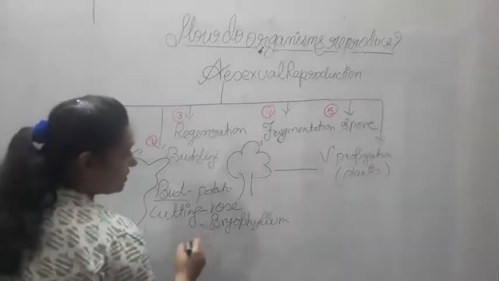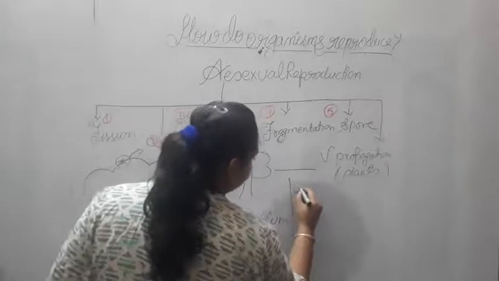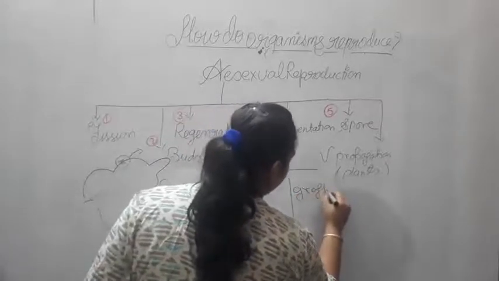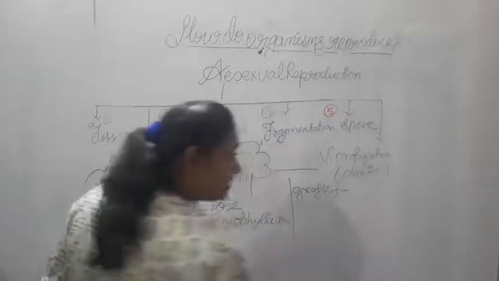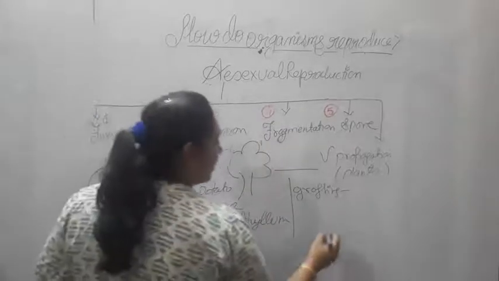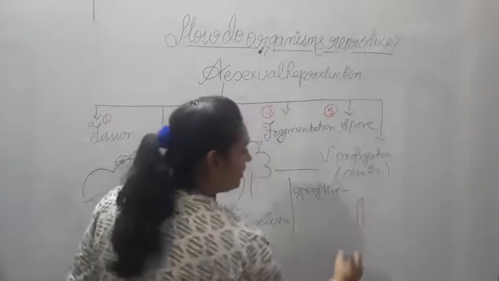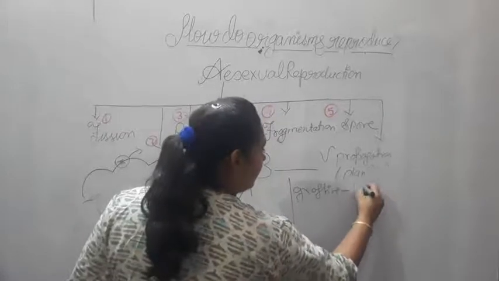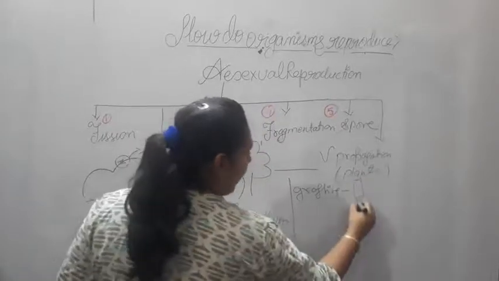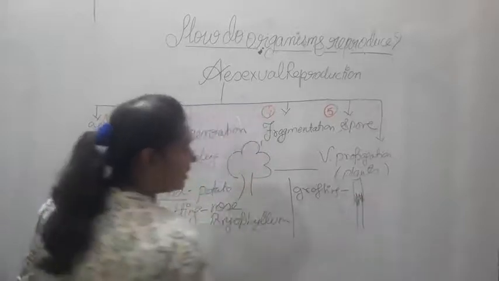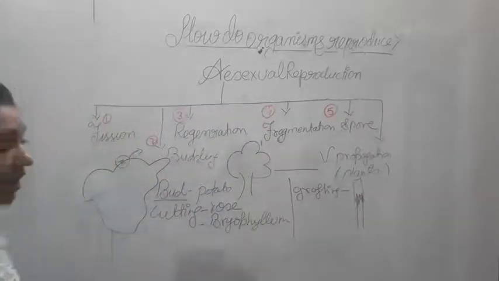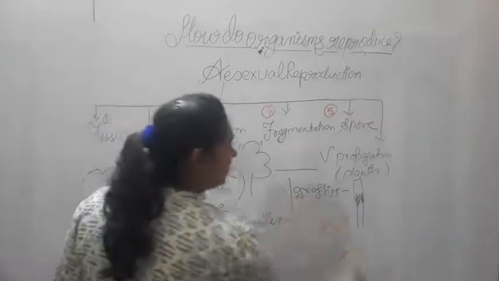You might have seen this, the grafting. You might have seen some people cutting a stem like this, overlapping another kind of stem on this, and tying it. This is called grafting.